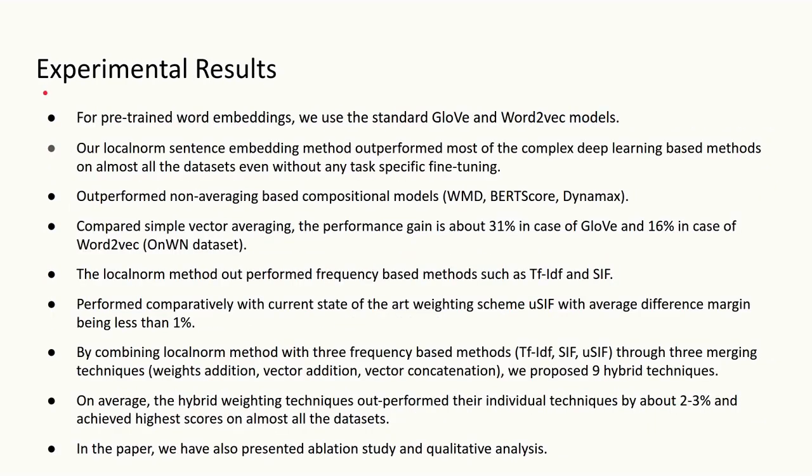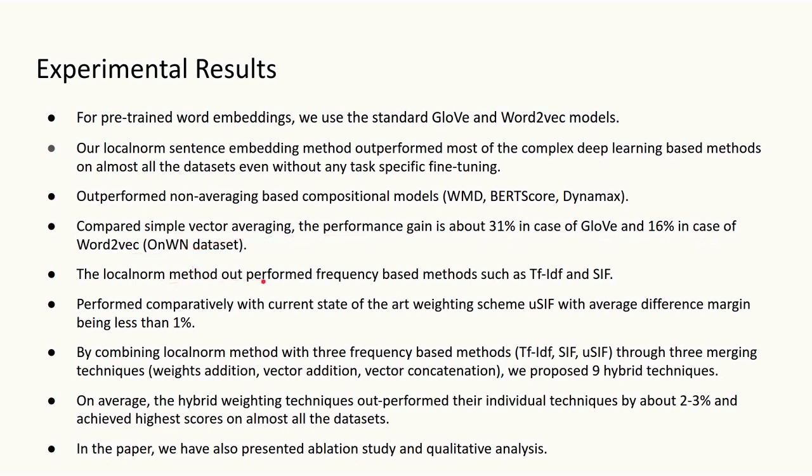Now I will briefly discuss the experimental results. For pre-trained word embeddings, we use standard GloVe and word2vec models. Coming to the comparison study, our local norm sentence embedding method outperformed most of the complex deep learning based methods on almost all the datasets, even without any task specific fine tuning. Also, it outperformed non-averaging based compositional models such as word mover's distance, BERTScore and DynaMax. Compared to simple vector averaging, the performance gain of the local norm weighting technique is 31% in the case of GloVe and 16% in the case of word2vec.